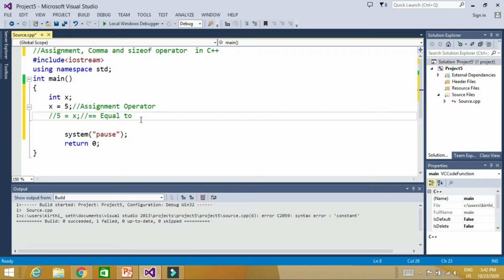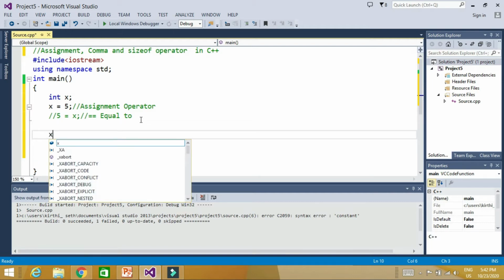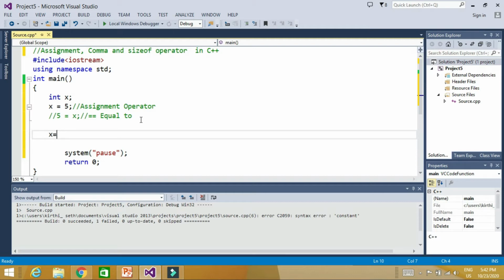Then the second operator is the comma operator. What does the comma operator say? For example, let's say I want to assign some value to a variable x. I can assign using comma: 2, 3, 5. And here braces are possible. Another use of the comma operator, you have seen, is that we can separate variable declarations with the comma operator like this. But this is another use of the comma operator. So this is perfectly right.